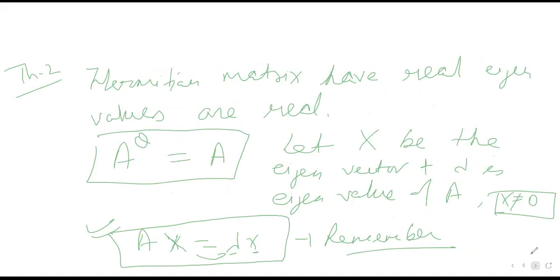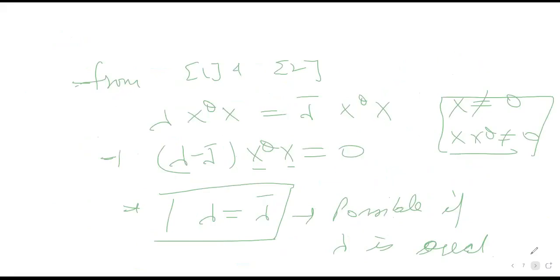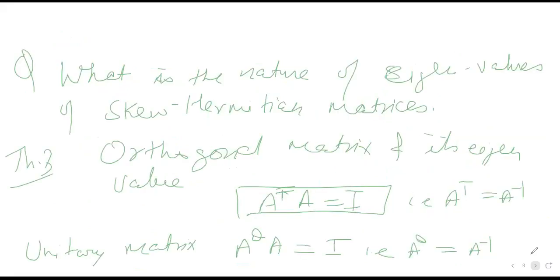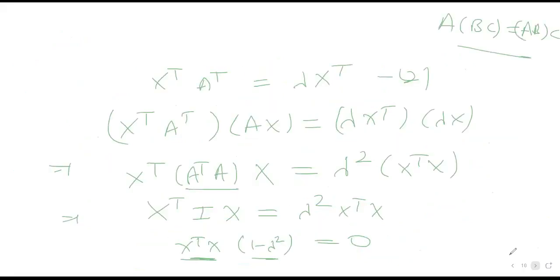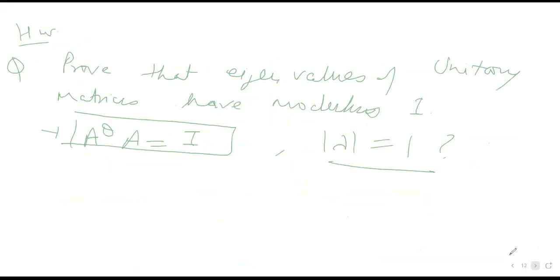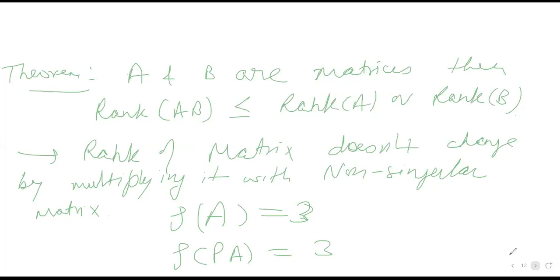Okay, so this was easy to prove. And the third I gave as homework. The third I proved is orthogonal matrix and its eigenvalues, like orthogonal matrices have either 1 or -1 as eigenvalues. Okay, so these are the 3 things that we proved, and 2 questions are given for homework.